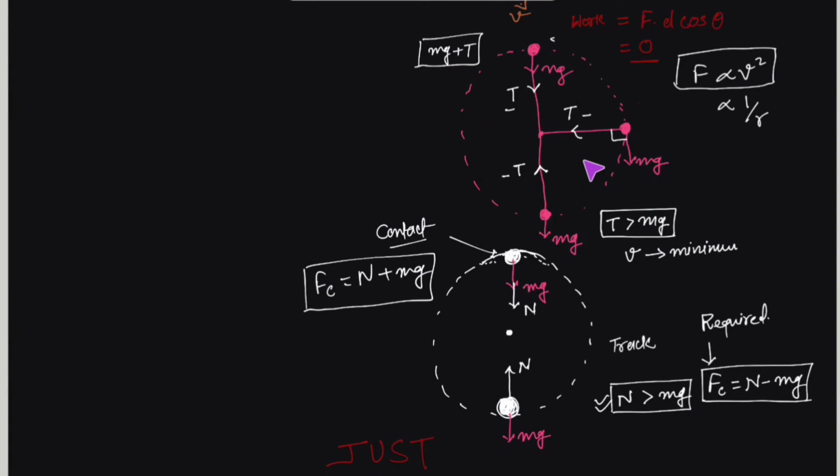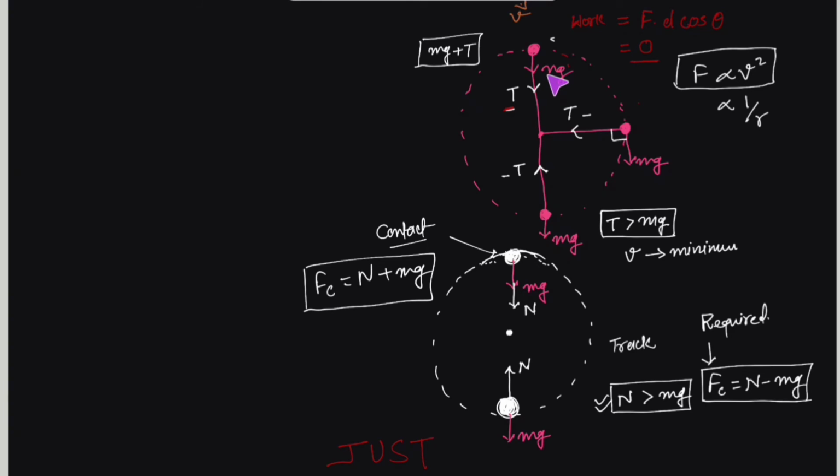When we are moving the object with the string, there is tension and there is weight, mg. At the highest point, there would be tension in the string and there would be mg.